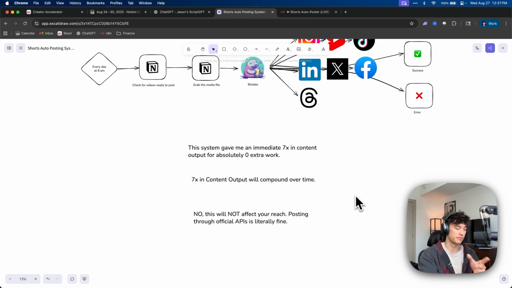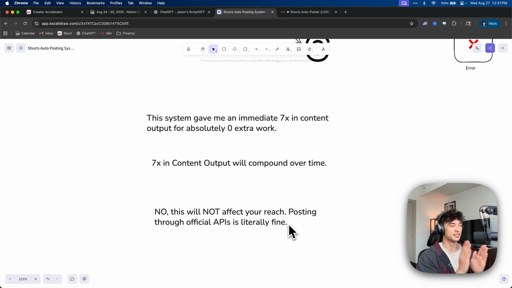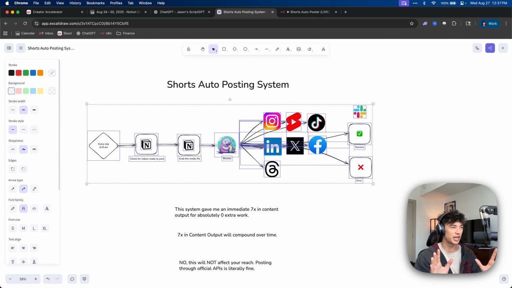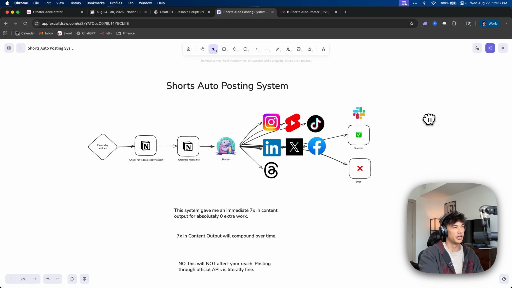And I also just want to clear up this little question, because I know there's going to be people out there who ask this. No, okay, this is not going to affect your reach. Posting or scheduling through third-party apps or whatever it is, it doesn't affect your reach, okay? Everyone stop asking me about that, because it literally does not matter, okay? The only thing that matters is the video. Is the video good or bad, right? That's the only thing that's going to affect your reach. Posting through official APIs is literally fine, okay? So this system is not going to affect your reach. You're not going to get shadow banned, nothing like that, okay? You can look it up. It's a simple Google. But, all right, enough with that.